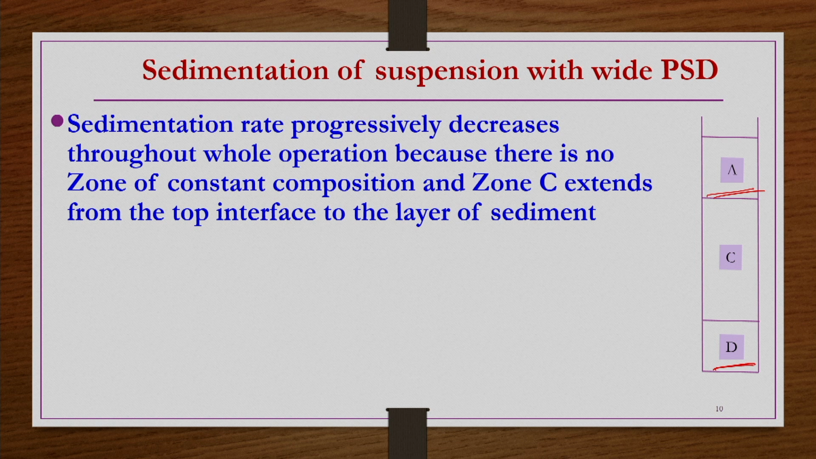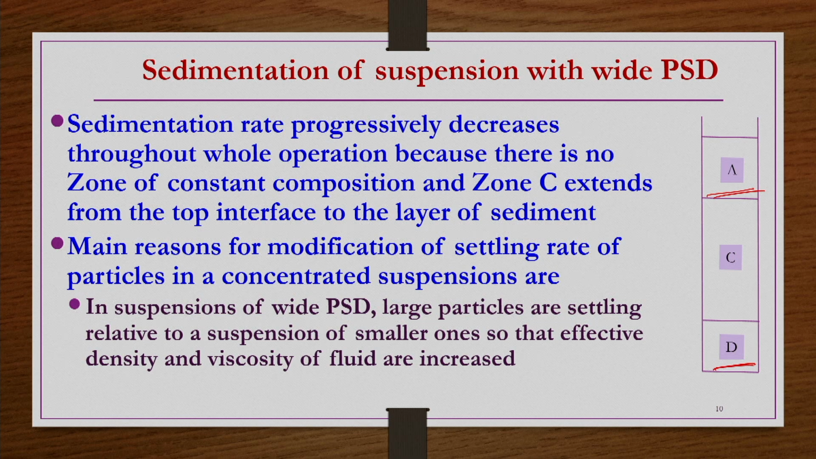Because of that reason it is not possible to have a B zone, especially if you are separating a slurry having particles of very wide size distribution. Under such conditions we may have only A and D zones, whereas the C zone may extend from the top layer of the slurry to the bottom layer of the clarified liquid, as shown in the picture. Main reasons for modification of settling rate of particles in concentrated suspensions are as below. In a suspension of wide PSD, large particles are settling relative to a suspension of smaller ones, so that the effective density and viscosity of the fluid are increased.